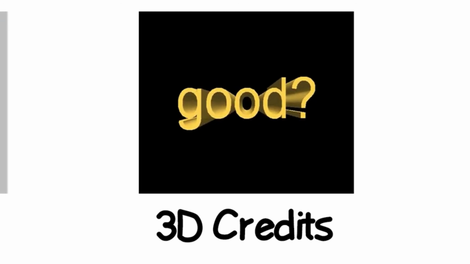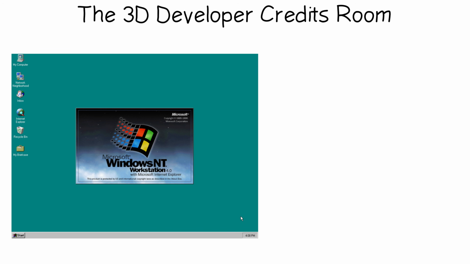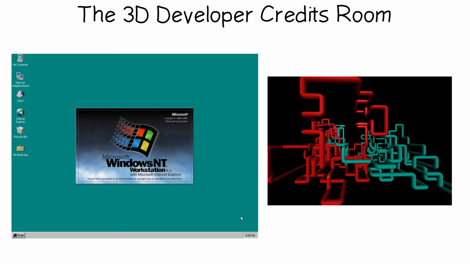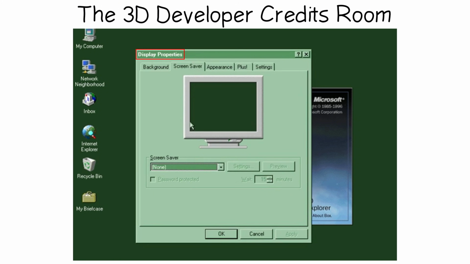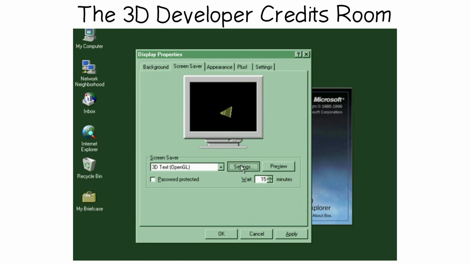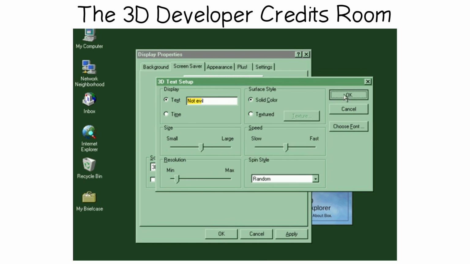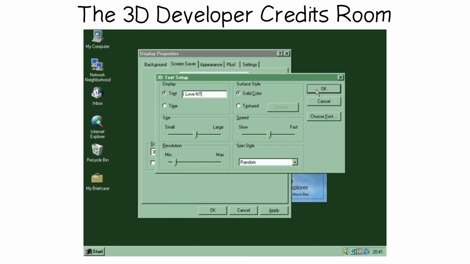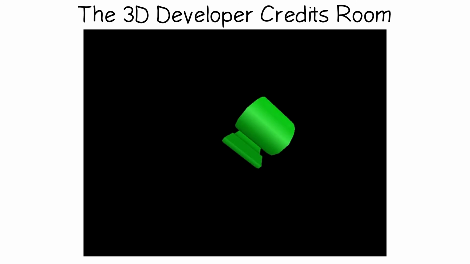The 3D Developer Credits Room. Windows NT 4.0 hid its dev team inside a screensaver. You'd go to Display Properties, then Screensaver, choose 3D Text, and go to Settings and type "Not Evil" as the message. The screensaver dropped the text and started scrolling the names of the entire NT team in 3D. Typing "I love NT," which had worked in earlier NT versions, just returned the response "Good."